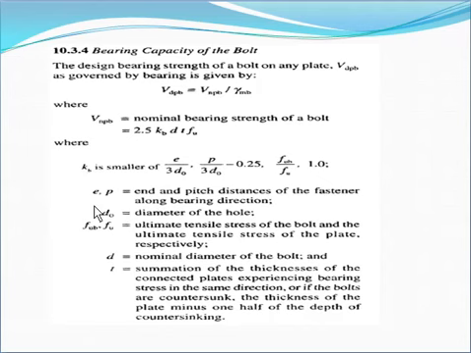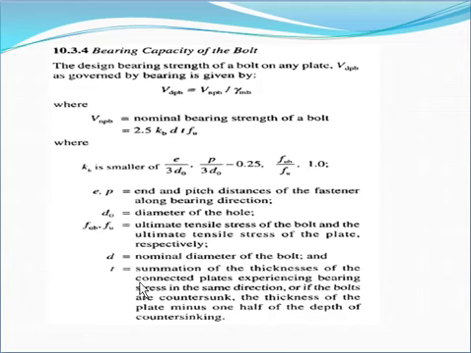Now here the different terms: e and p are the end and pitch distances of the fasteners along the bearing direction. d0 is the diameter of the hole, that is the gross diameter including clearance. fub and fu are the ultimate tensile stress of the bolt and of the plate respectively. d is the nominal diameter of the bolt, that is the actual diameter of the bolt.